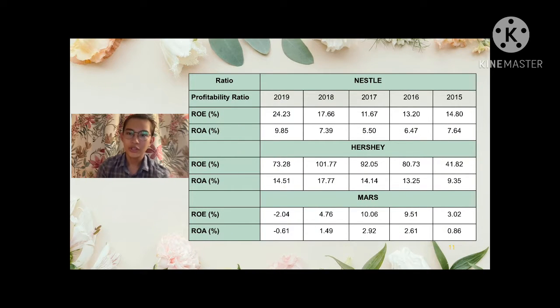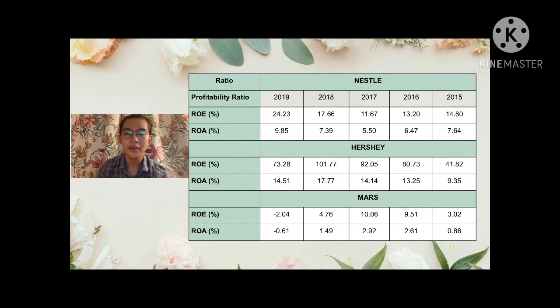For profitability ratios, we covered ROE, return on equity, and ROA, return on assets. For ROE in 2019, Nestle got 24.23%, Hershey got 73.28%, and Mars got negative 2.04%. This makes Mars the lowest in ROE, and Hershey the highest.